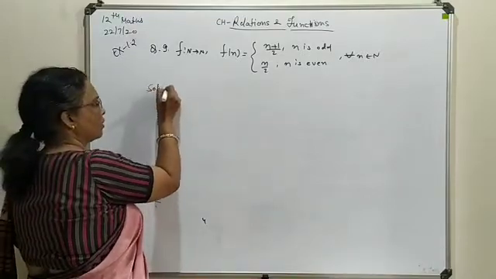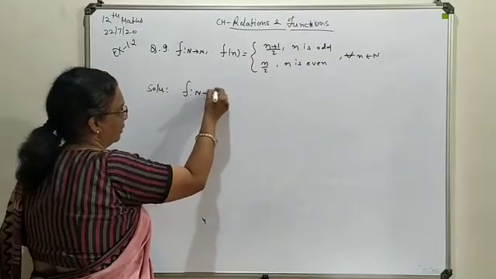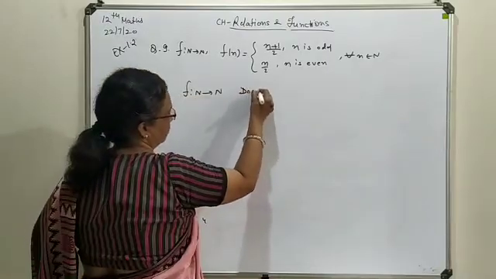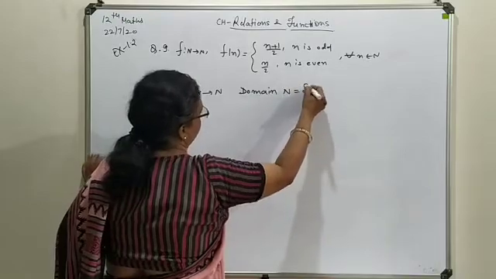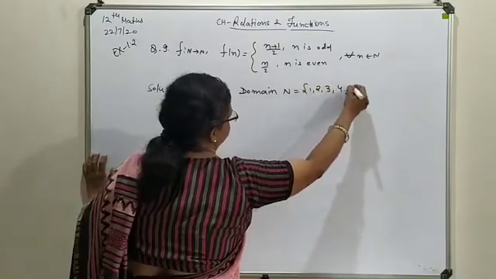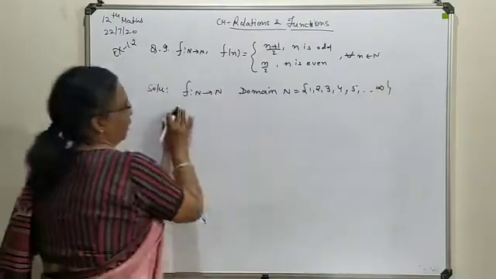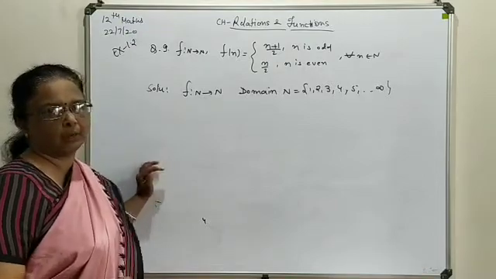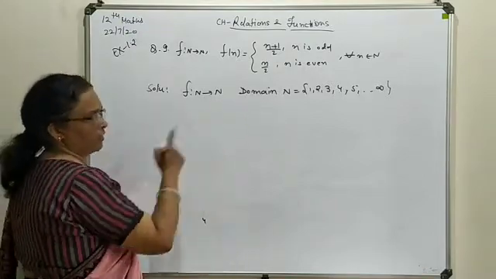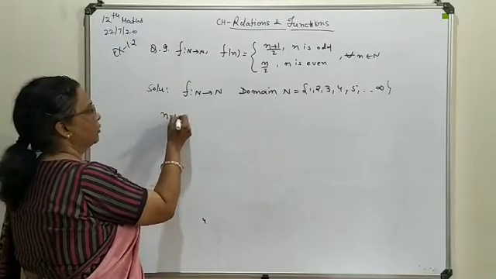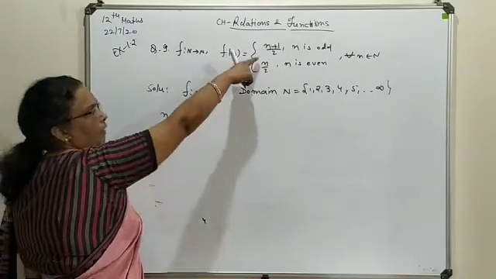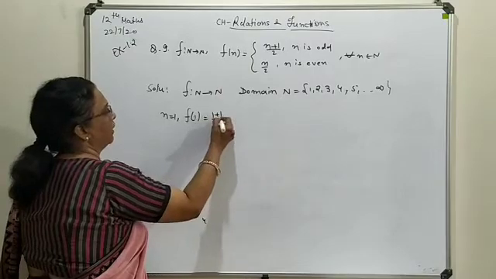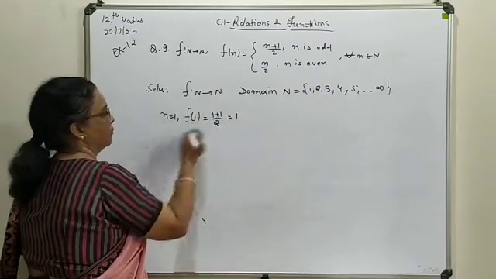As a solution, let's consider the given function. Your function is defined from N, so as a domain you can take 1, 2, 3 and so on up to positive infinity. Now we try to find some range values, and that will give you an idea about its category. So we start with n equal to 1. For n equal to 1, it is an odd number, so you select the first function for evaluation, and the value turns out to be 2 upon 2, which is 1.